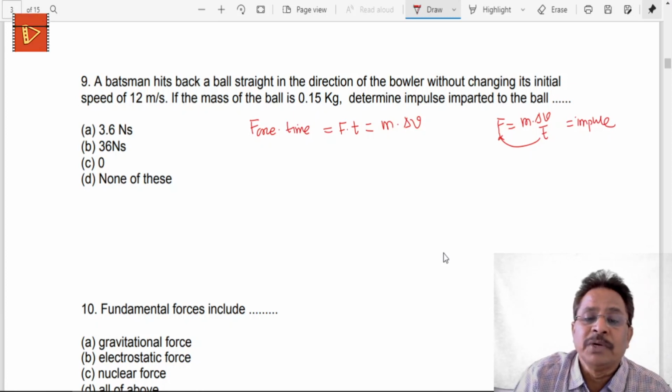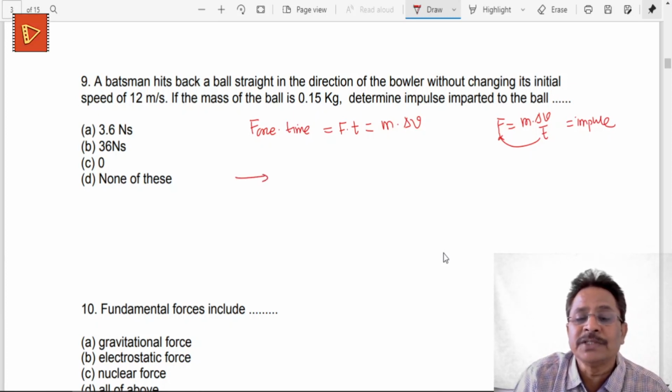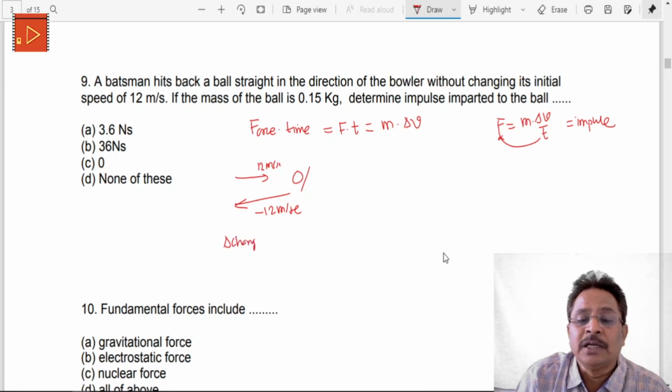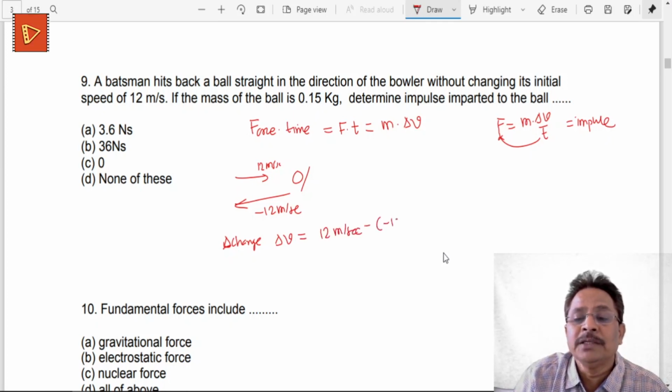Here in this case, the batsman is hitting a ball that is coming with a speed of 12 meters per second, and after the ball is hit, it gets a velocity of minus 12 meters per second. Try to understand, all the quantities are given in MKS. So 12 meters per second is the velocity in the positive direction, and 12 meters per second is the velocity in the negative direction. So the change in velocity, delta v, is given by initially 12 meters per second minus minus 12 meters per second. If this total change is calculated, this comes to be 24 meters per second.